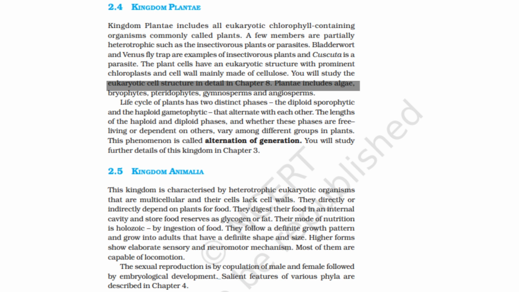Plantae includes algae, bryophytes, pteridophytes, gymnosperms, and angiosperms. The life cycle of plants has two distinct phases, the diploid sporophytic and the haploid gametophytic, that alternate with each other. The lengths of the haploid and diploid phases, and whether these plants are free living or dependent on others, vary among different groups of plants. This phenomenon is called alternation of generation. You will study further details of this kingdom in Chapter 3.